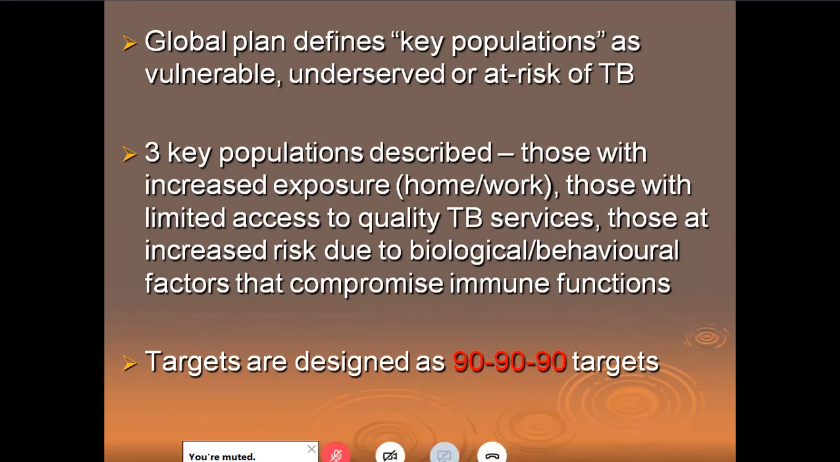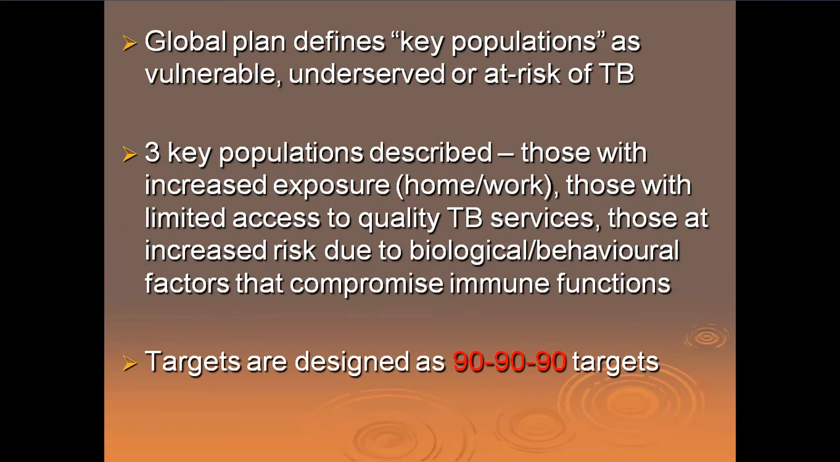The global plan defines, there's a global plan to end TB. It defines key populations as vulnerable, underserved, or at risk of tuberculosis. 3 key populations are described: those with increased exposure at home and work. Like I am at work, I am increasingly exposed to tuberculosis because I work with them, or I treat patients. And at home, if I have a TB patient, I am exposed. Those with limited access to quality TB services, and those at increased risk due to biological and behavioral factors that compromise immune function. So, immunocompromised. These are the three key populations which are described by the WHO as key populations which are vulnerable and they need to be